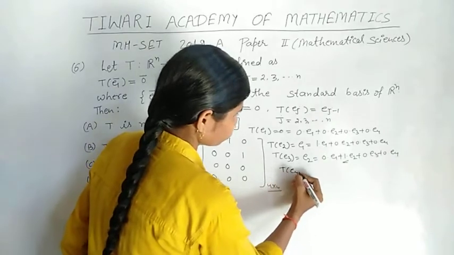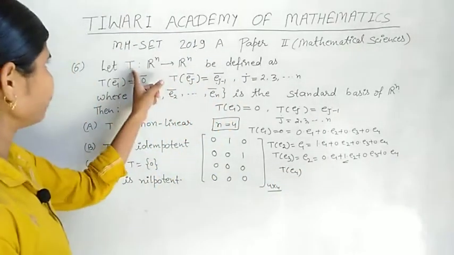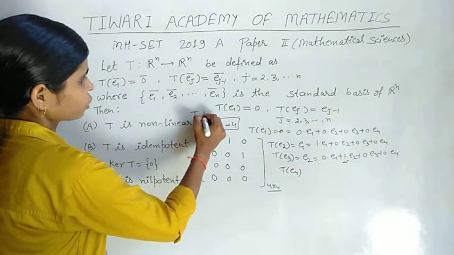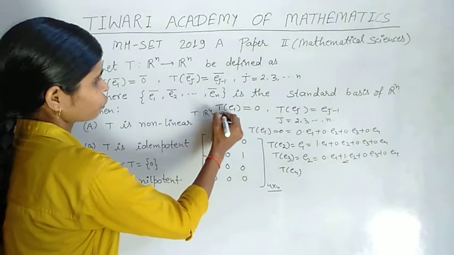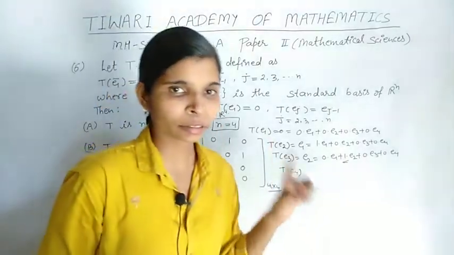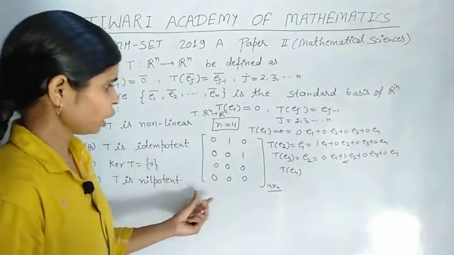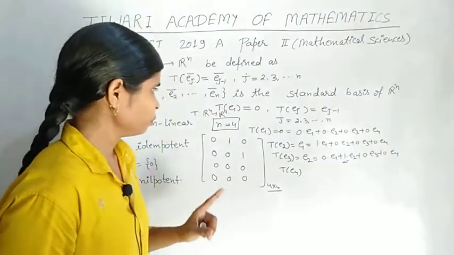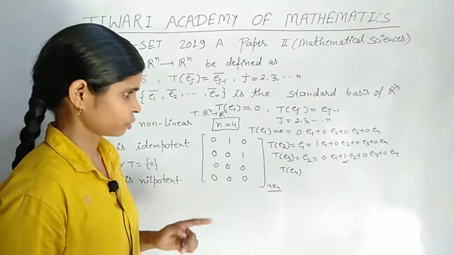TE4, because mapping T is such that R4 tends to R4 and its standard basis is E1, E2, E3 and E4, so our matrix becomes a matrix of order 4.